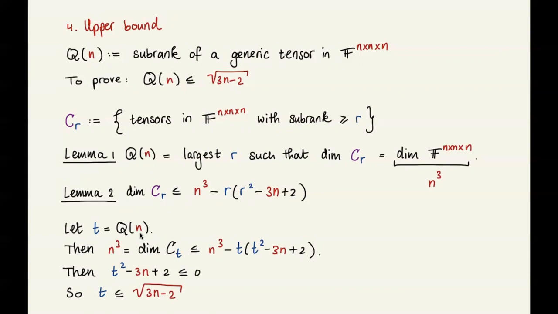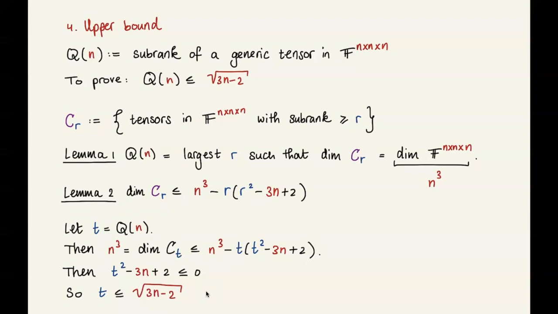Then on the one hand, the dimension of C sub t must be n cubed, that's lemma 1. And on the other hand, it must be at most n cubed minus t times (t squared minus 3n plus 2), that's lemma 2. If we rewrite this, what we find is that t squared minus 3n plus 2 is at most 0. And from this, it follows that t is at most the square root of 3n minus 2. So that's how you combine these lemmas to get the result.